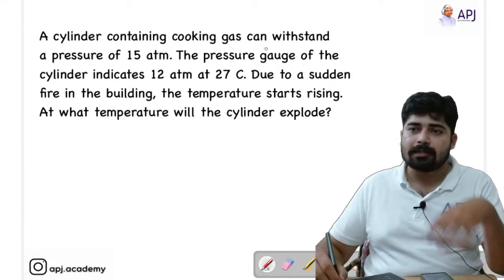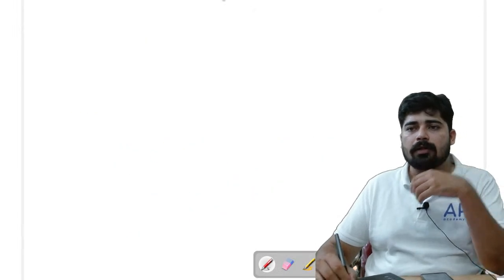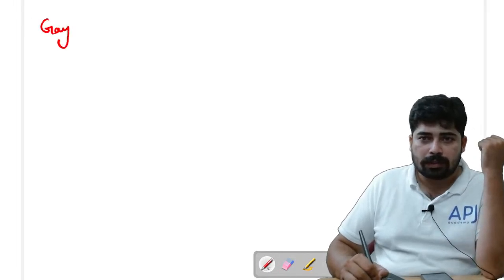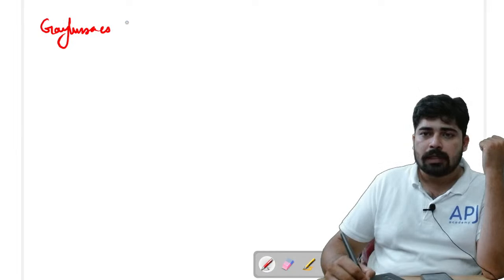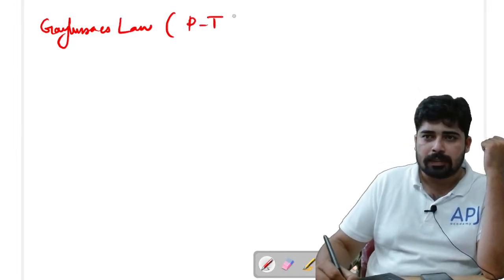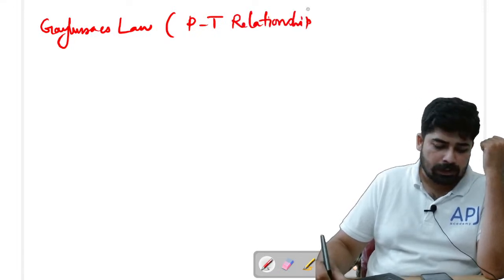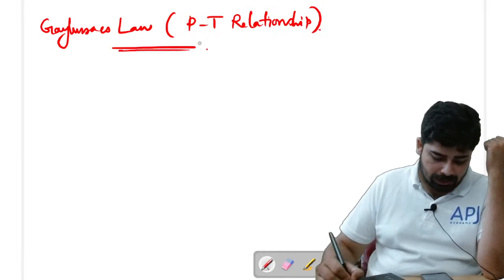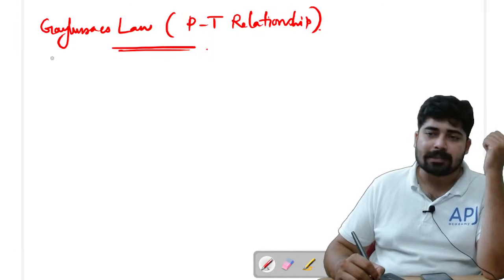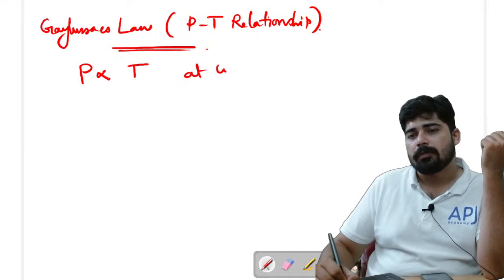Now the next concept is all about Gay-Lussac's law, but something is missing, so let's make it here. What do you know about Gay-Lussac's law? See students, Gay-Lussac's law is a pressure temperature relationship. Gay-Lussac is stating that the pressure of a given mass of a gas is directly proportional to the Kelvin temperature at constant volume.